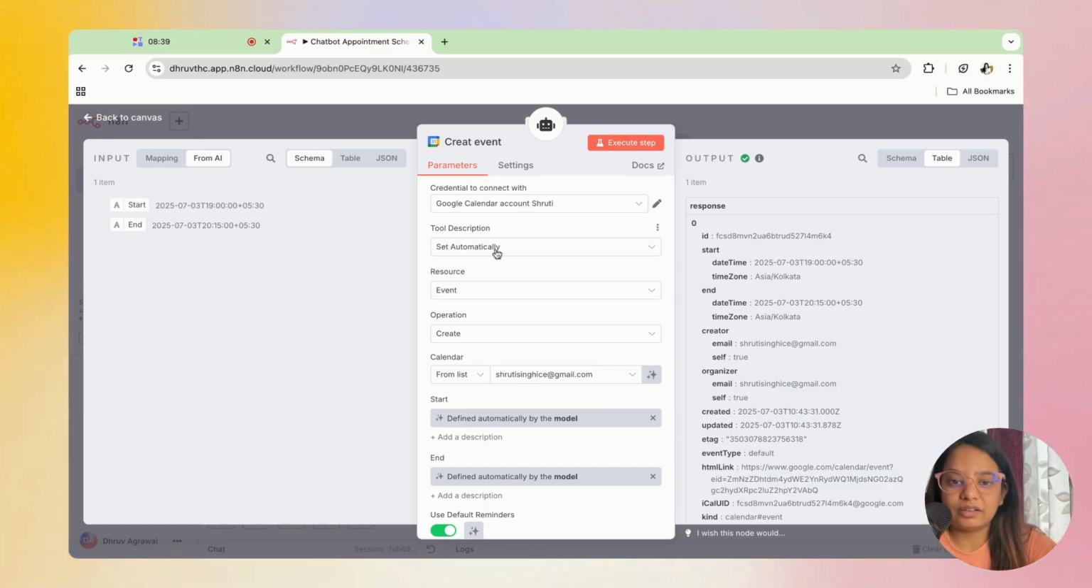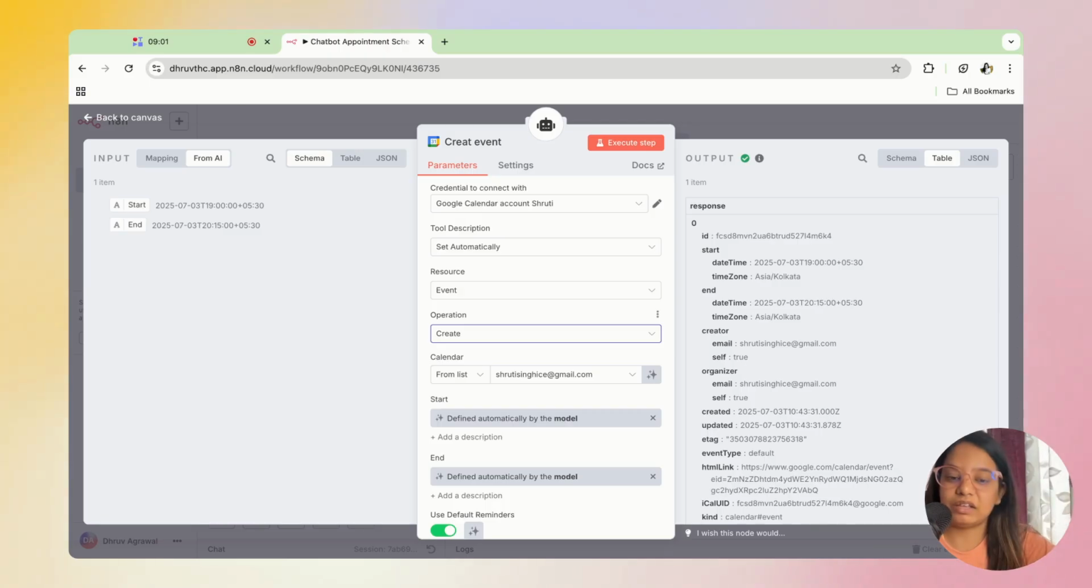So again, this is set to automatically connect your Google account, and the tool description has to be set automatically. And here the resource will change. In the previous one we selected calendar, but in this we'll be selecting event, because we are trying to create an event in this. And this again, the operation is create.